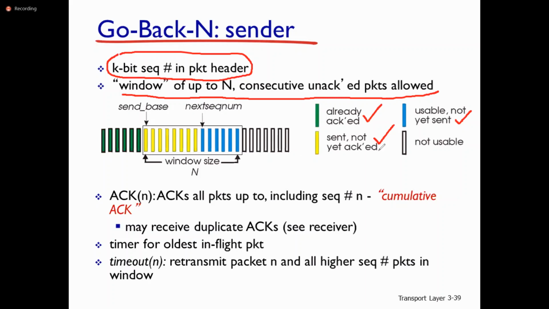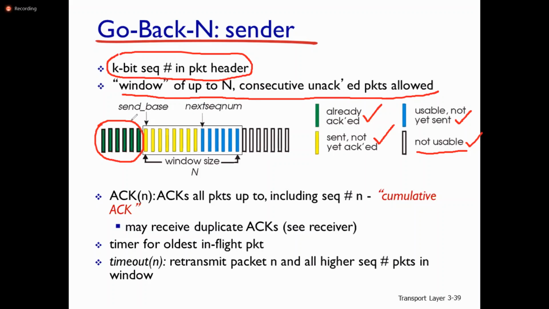These blank things indicating not usable. These are the differentiation of packets in this scenario. You can observe here: green, these are already sent and acknowledged. Yellow, sent, not yet acknowledged. Usable, not yet sent. Not usable.